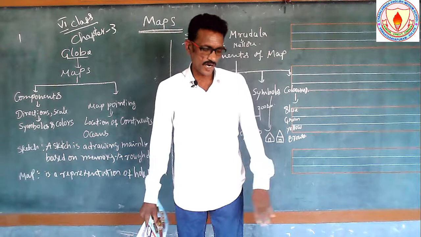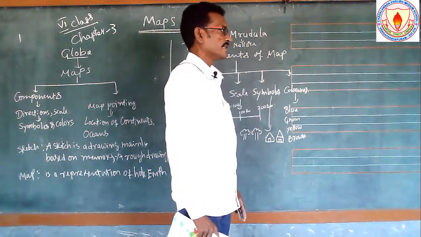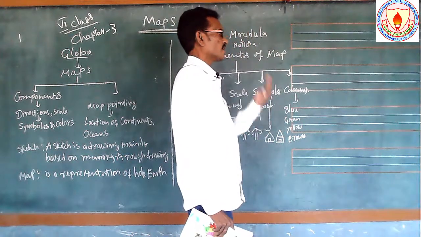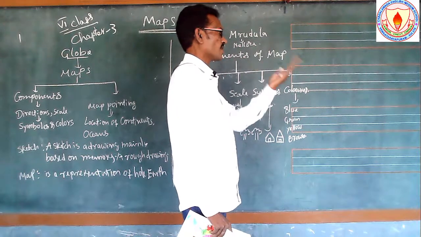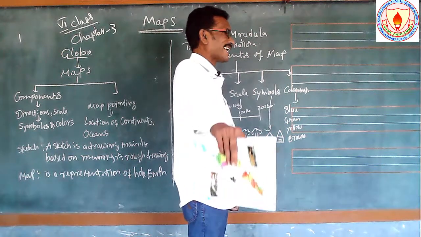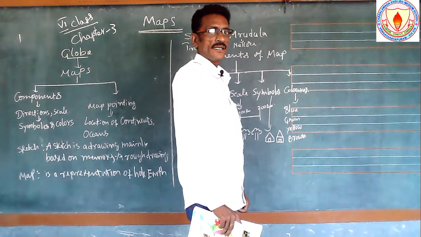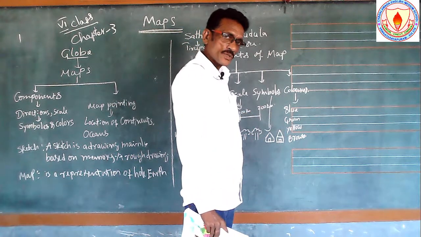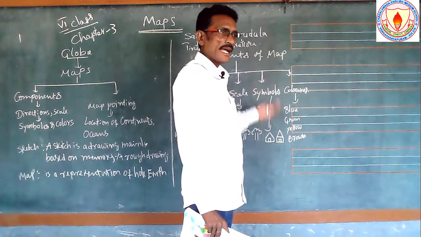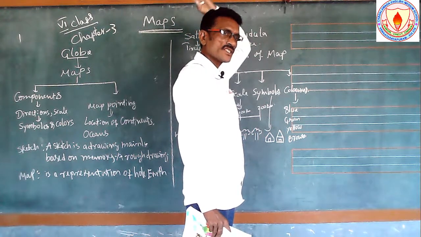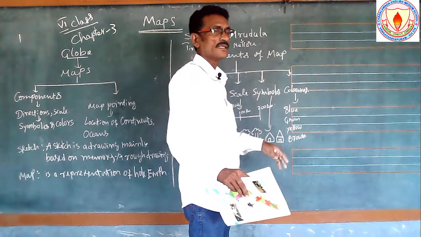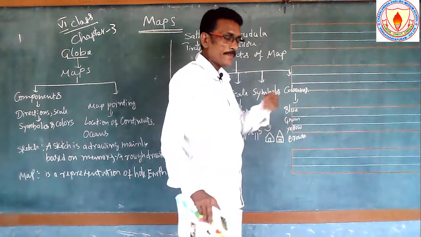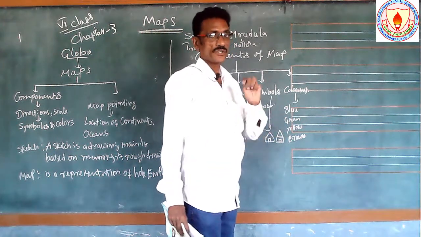See here, I am standing facing the north. Then my right hand shows the east, my left hand indicates the west side, and behind me shows the south. So here the directions are not changing, only my position is changing. That you should find out.